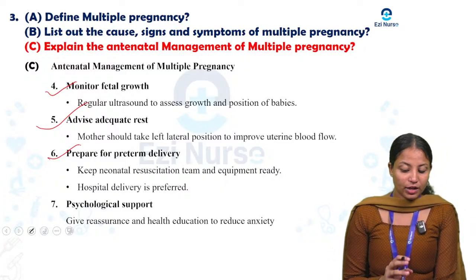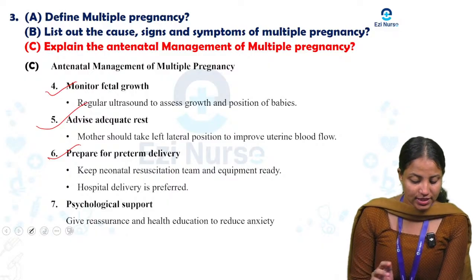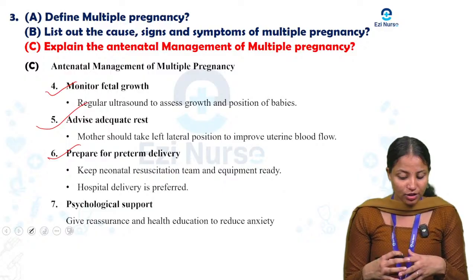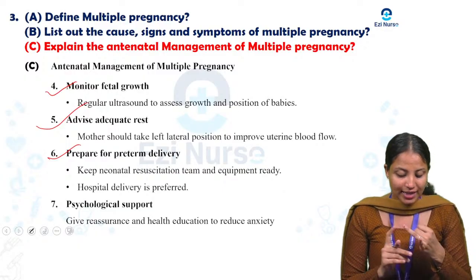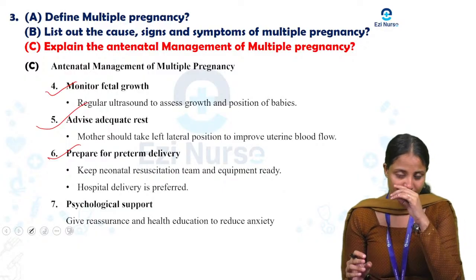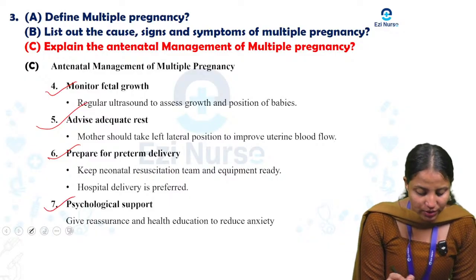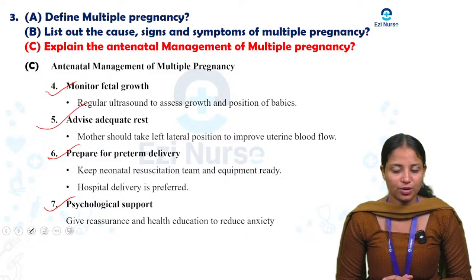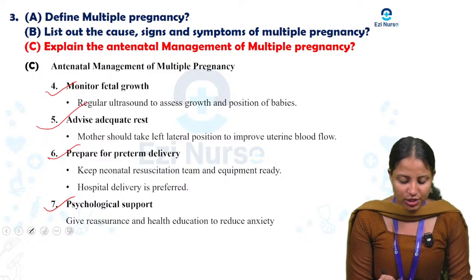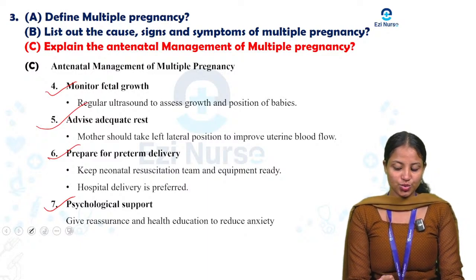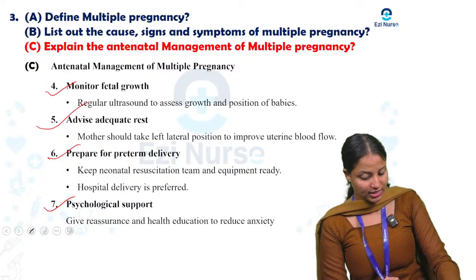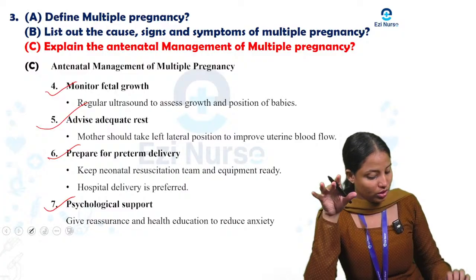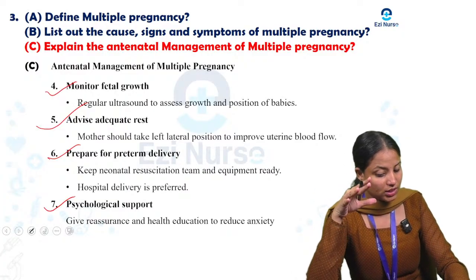Next one is prepare for preterm delivery. Keep the neonatal resuscitation team and equipment ready. That is the first thing. The second one is that hospital delivery is preferred. Then the last one is psychological support, which is important. Give reassurance and health education to reduce anxiety of the parents.